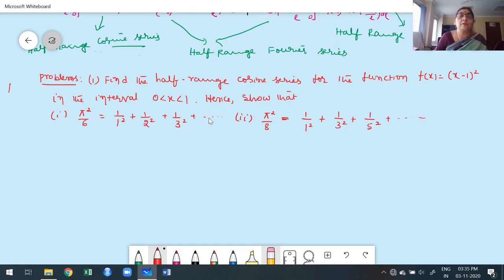In a similar way, first construct the half range Fourier cosine series. Compared to the general problem, the construction of half range series is very easy.